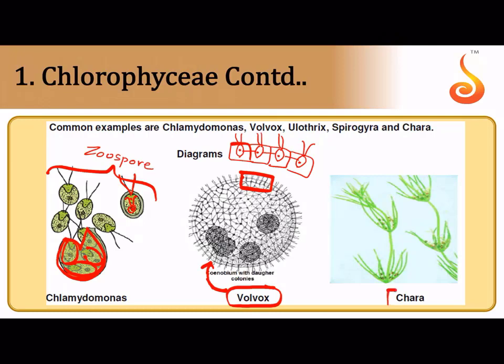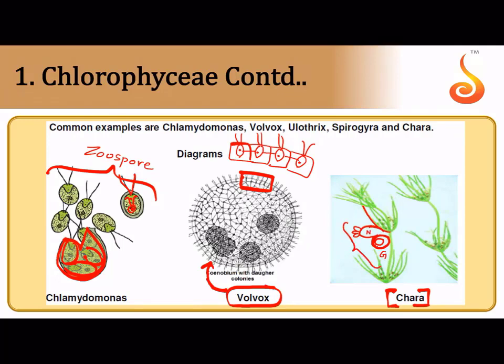And Chara is an algae which has calcium carbonate crystals on its cell surface. Chara is also monoecious, that is, the main plant body of Chara is a haploid sexual body. It has two types of sex organs. For example, this is a leaf-like outgrowth. At the axil of the leaf you will find these structures, the sex organs. One is an oval structure, the nucule, and one is the rounded structure which is referred to as the globule. These are the sex organs.